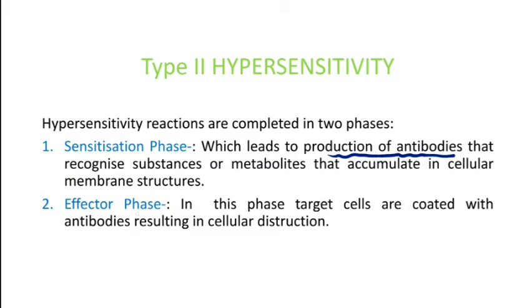Second one is the effector phase. In this phase, target cells are coated with antibodies resulting in cellular destruction. So, in the first phase, antibodies are produced against either self-antigens or due to certain drugs or chemicals or any other related substance. In the effector phase, these antibodies cause the lysis of the cell.